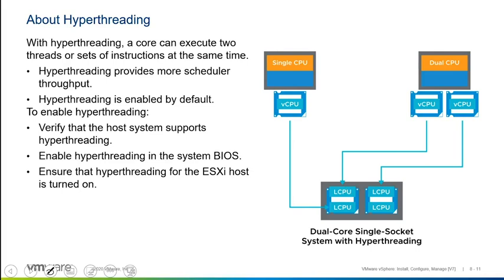Now, when it comes to hyperthreading, we have to be a little bit careful. Hyperthreading is actually a term coined by Intel, and AMD has a similar concept. But the idea here is that you can schedule multiple threads at the same time on the same core. 2 threads can be scheduled on the same core. Now, that doesn't mean that we can execute both of those threads at the same time. In some cases, we can.